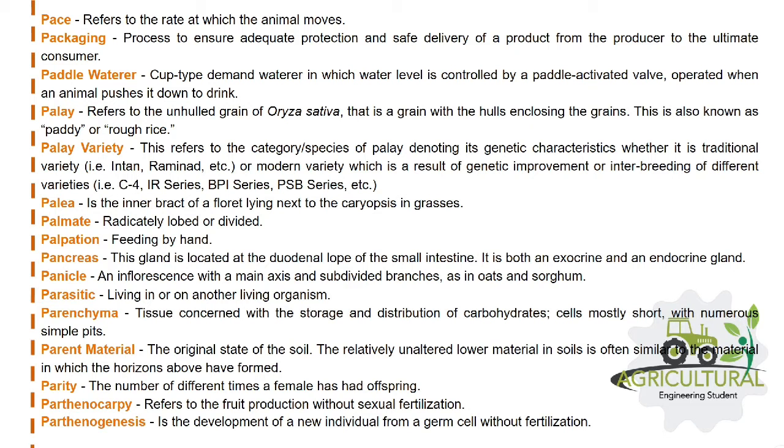Parent material, the original state of the soil. The relatively unaltered lower material in soils is often similar to the material in which the horizons above have formed. Parity, the number of different times a female has had offspring. Parthenocarpy refers to fruit production without sexual fertilization. Parthenogenesis is the development of a new individual from a germ cell without fertilization.